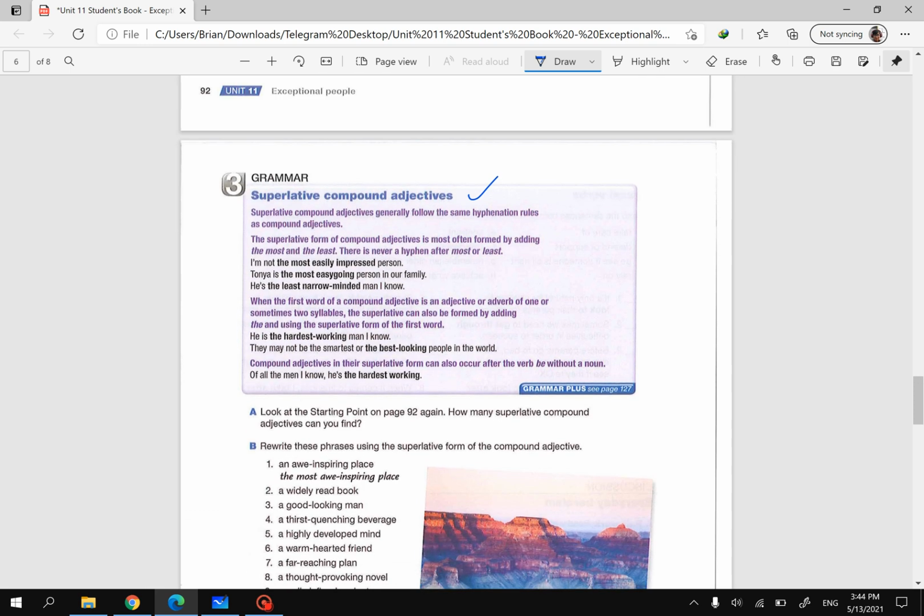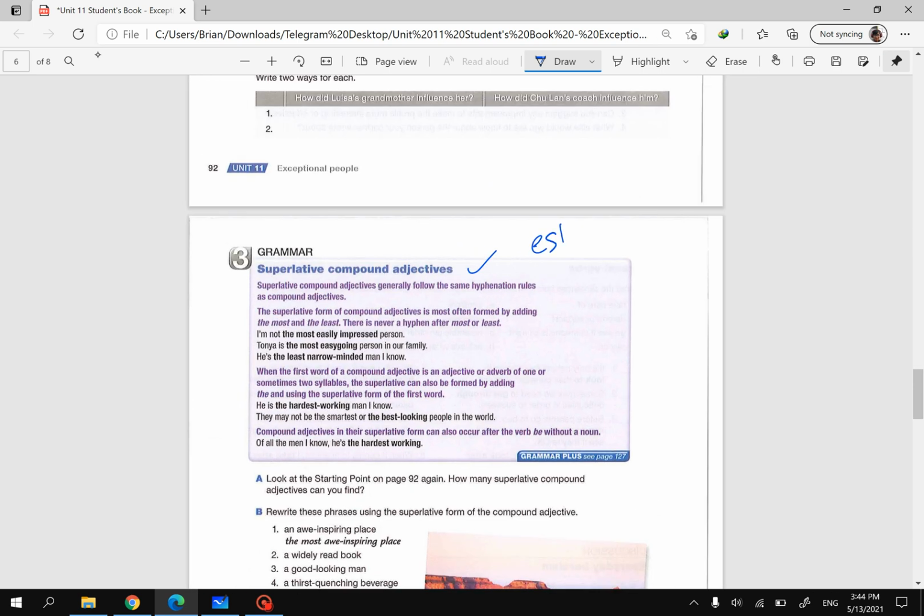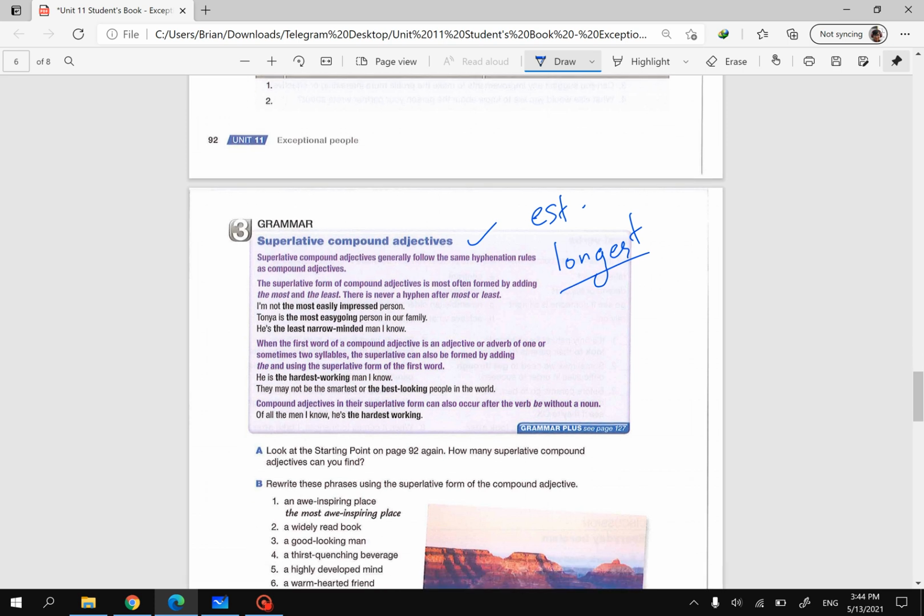Okay, it's easy. When you want to change from a normal adjective to a superlative adjective, all you have to do is just add -est. Something like long becomes longest, the longest. You can put "the" at the beginning. It's quite easy.